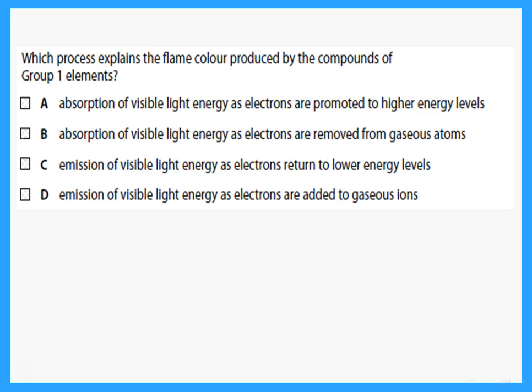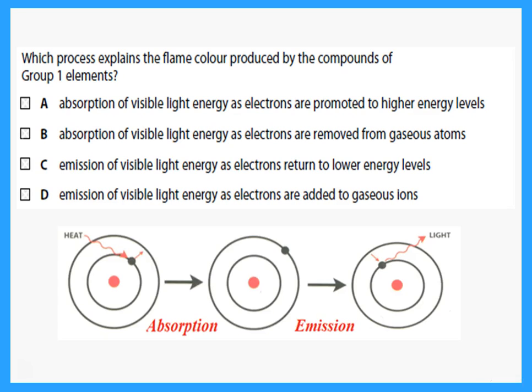The next question says, which process explains the flame color? You have to be able to explain why group 1 and 2 elements give specific colors when heated. You have to remember that when one of these ions is heated, the heat is absorbed and used to transport an electron to a higher energy level in which it is an excited state.